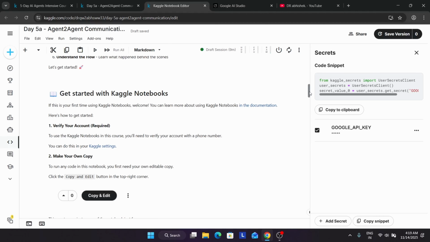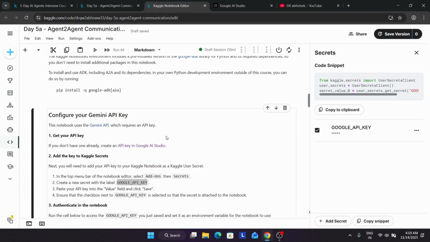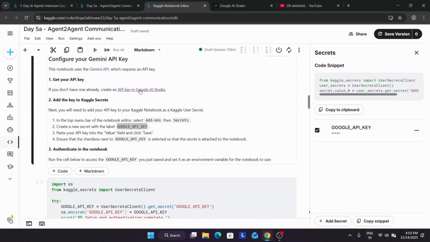Now here, let's come to the API key part. I think I have completed the API key part, but in case I have missed it, you have to come over here. Okay, in the AI Studio, let me come over here. So here, you have to open the API key in Google AI Studio.